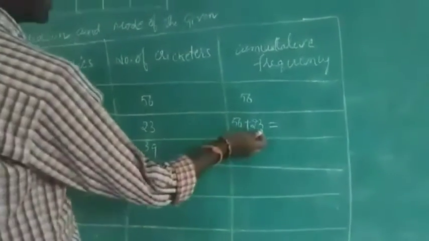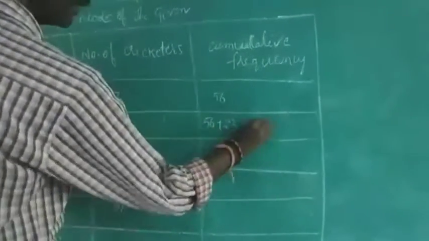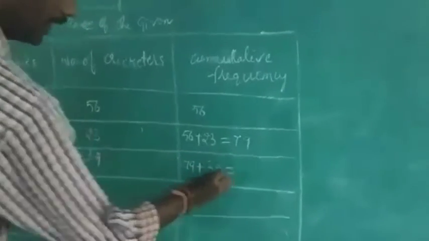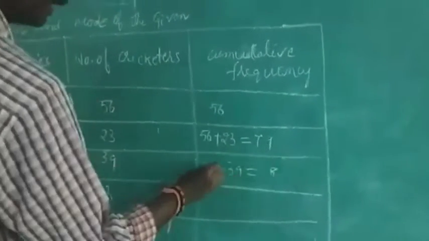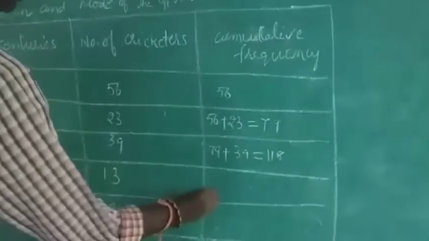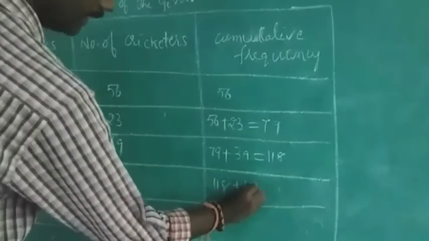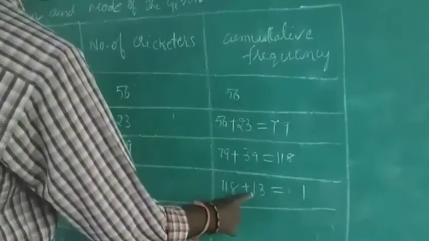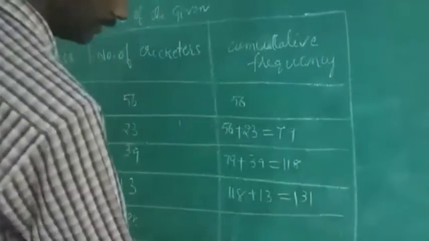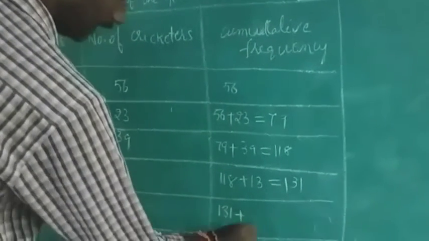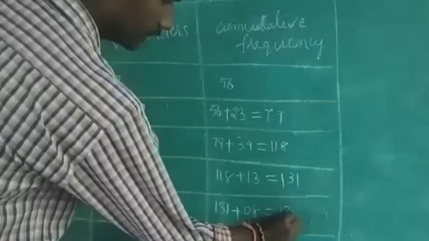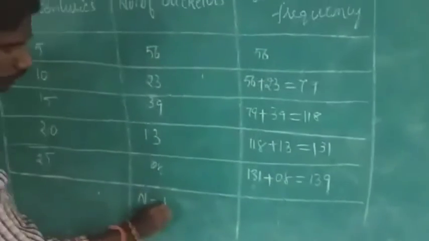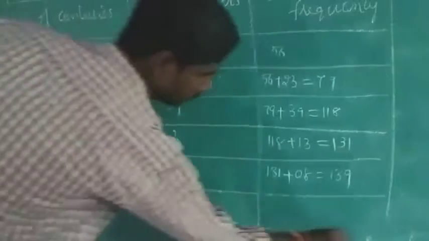What will you get? 6 plus 3 is 9, so 79. Then 79 plus 39. 9 plus 9 is 18, 1 carry, 118. 118 plus 13 gives 131. 131 plus 8 gives 139. So capital N is equal to 139.